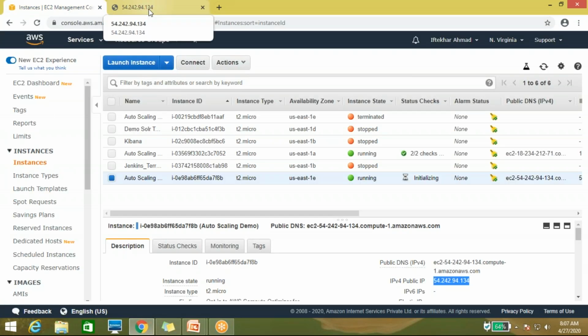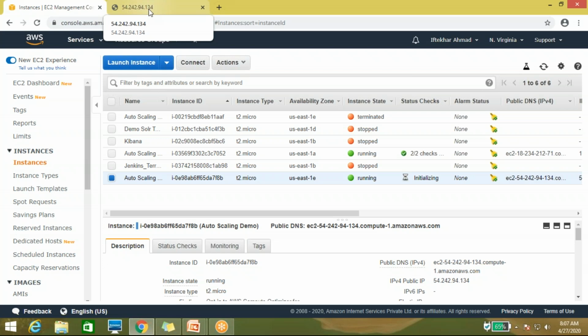So here you can understand, if you are creating your production environment with an elastic load balancer and auto scaling group, then whenever you require extra resources, the auto scaling group will automatically bring up